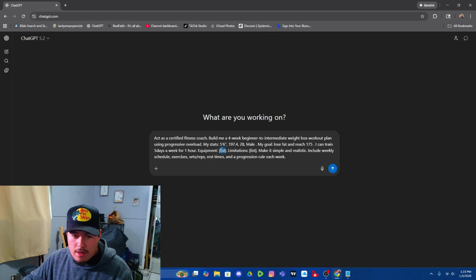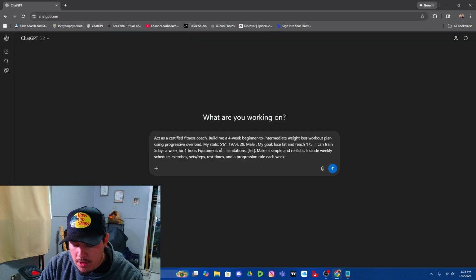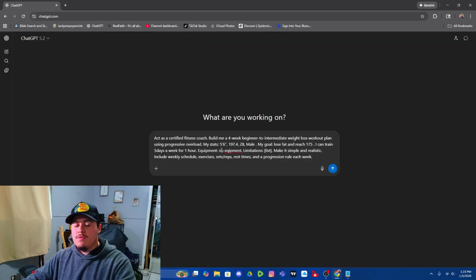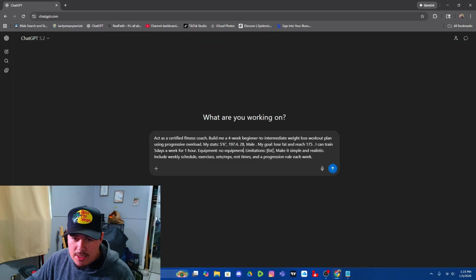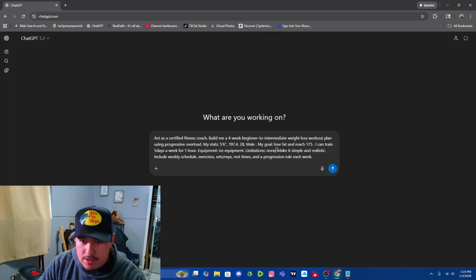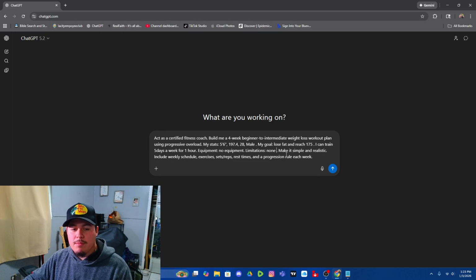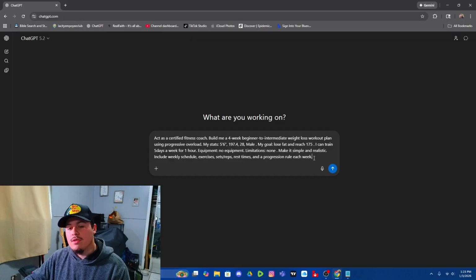And then right here, I'm not going to put this because mine is a lot longer. So you're just going to go ahead and put your equipment. For right now, I'm just going to put no equipment, just because some of you may not have any equipment. And then limitations. I don't have any limitations. If you do, this is where you're going to put that. So I'm going to put limitations, none. So we're going to make it simple and realistic. Include weekly schedule, exercise, sets, reps, rest times, and a progressive rule each week, right?